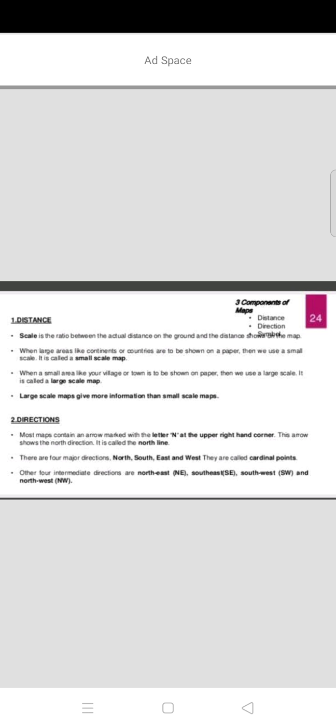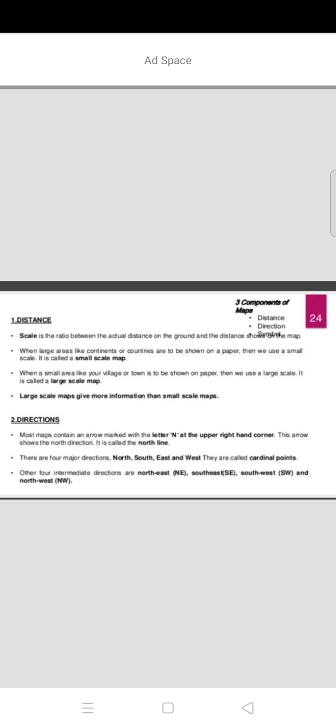Northeast, southeast, northwest and southwest. These are the sub directions. 4 main directions and 4 sub directions. Totally there are 8 directions.